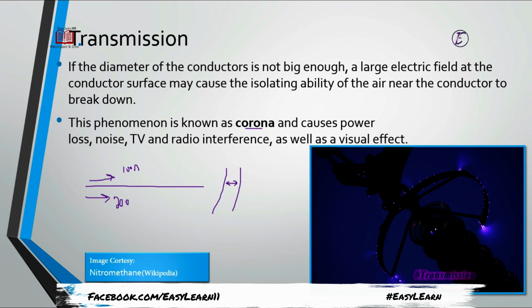Both wires have their own magnetic field due to the flow of current. If, because of storms or a strong wind, the two wires come closer, the gap between them, which is air, is the insulating material isolating the two wires' magnetic fields. It breaks down because both magnetic fields come into contact with each other. Then the corona glow can be seen near each other.